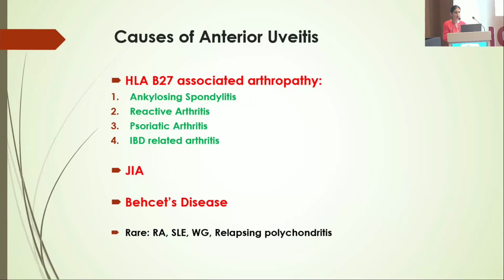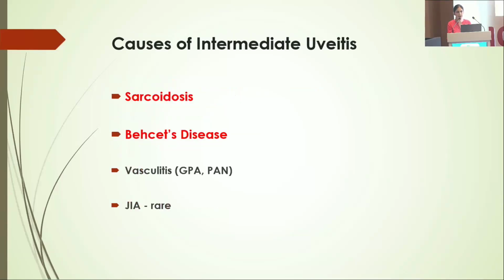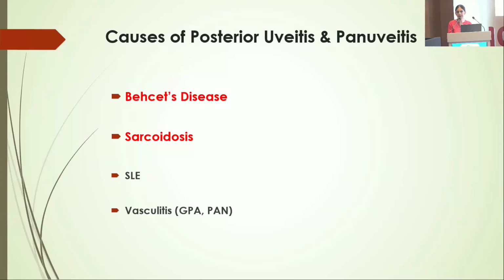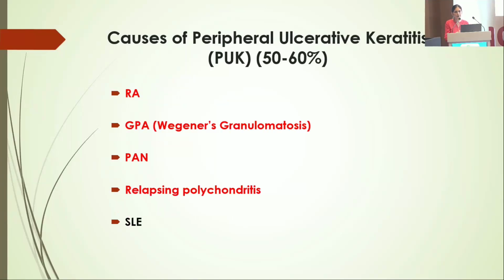The second most common causes are juvenile idiopathic arthritis and Behçet's disease. For intermediate, pan and posterior uveitis, Behçet's and sarcoidosis are the common causes. For PUK, the common rheumatological causes are rheumatoid arthritis, again GPA, and relapsing polychondritis.